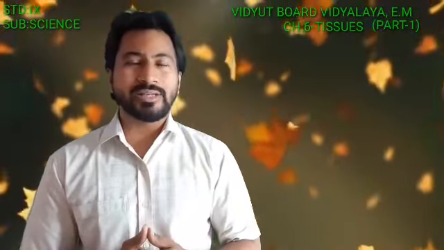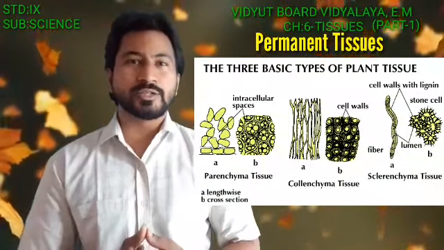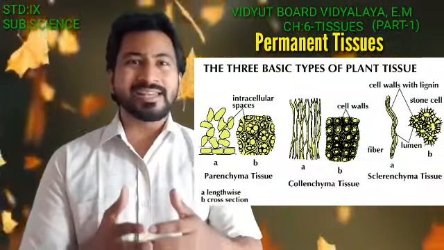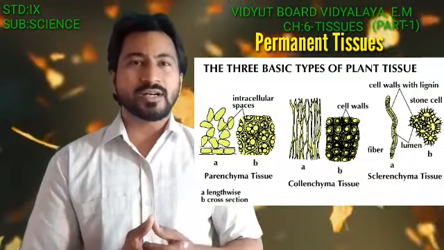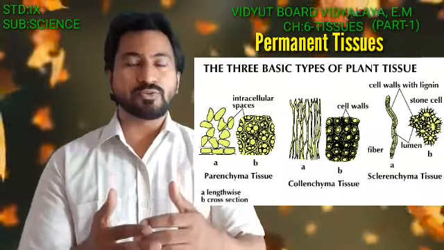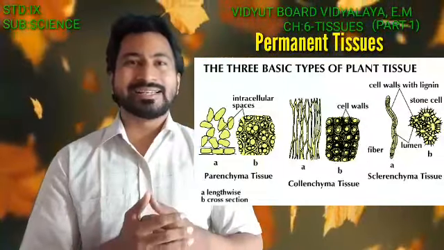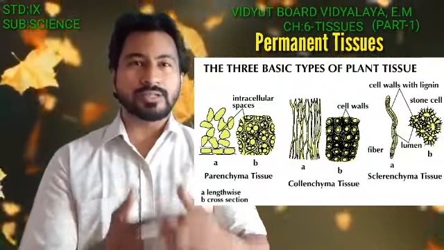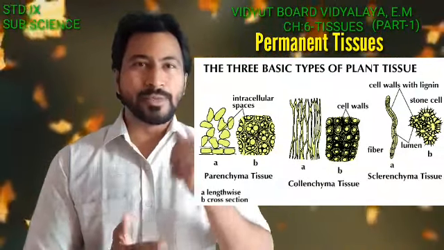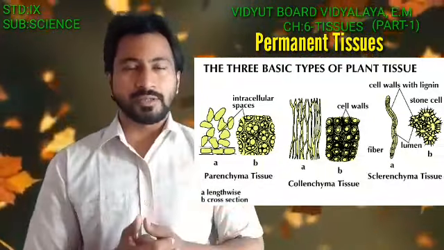Now let us focus on the permanent tissue. Now why it is said to be a permanent tissue and how it becomes a permanent tissue. So basically when the meristematic tissue, which is a constantly dividing cell, when the cells of the meristematic tissue stop dividing, it basically forms the permanent tissue. This permanent tissue is mainly categorized into the two basic types: the simple permanent tissue and the complex permanent tissue.